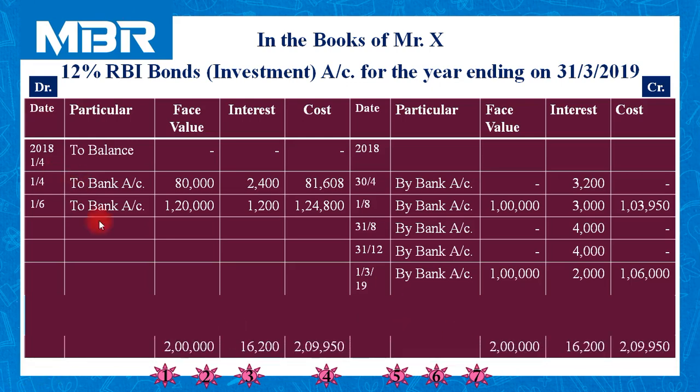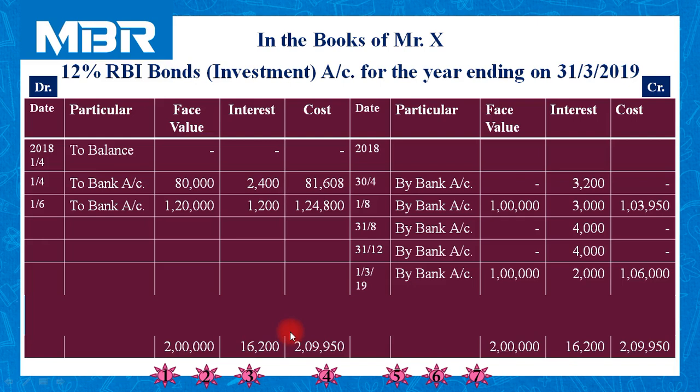So let us close the account first. The total of the face value on both sides is 2 lakhs, 2 lakhs. There is no difference in the face value column. The interest amount on the credit side is 16,200, which is higher, so we have already inserted 16,200 over here.